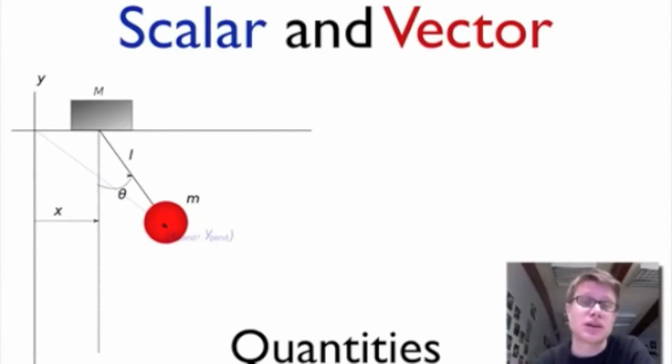Scalar and vector quantities, I wanted to start with them at the beginning of physics because sometimes we get to vectors and people get confused and don't understand where they came from. And so we have quantities that we measure in science, especially in physics, and we give numbers and units to those, but they come in two different types, and those are scalar and vector.